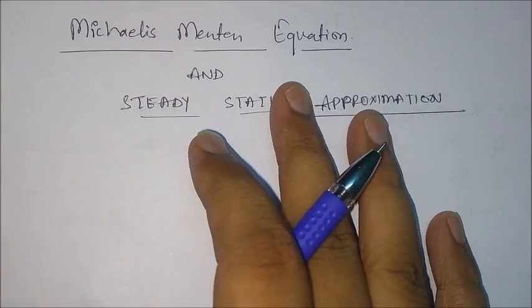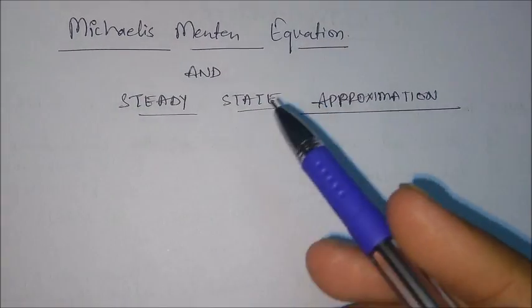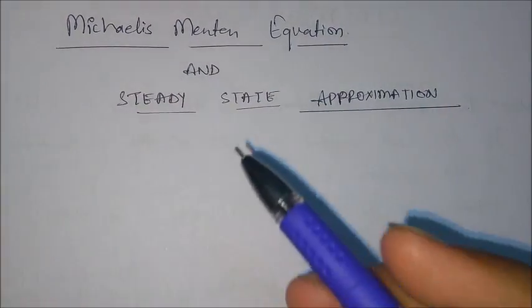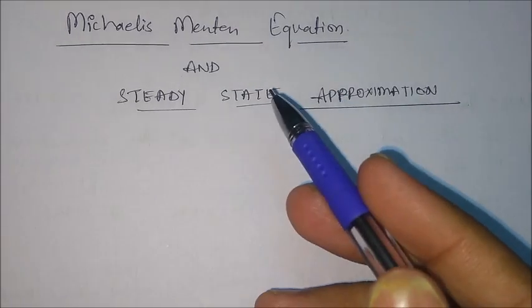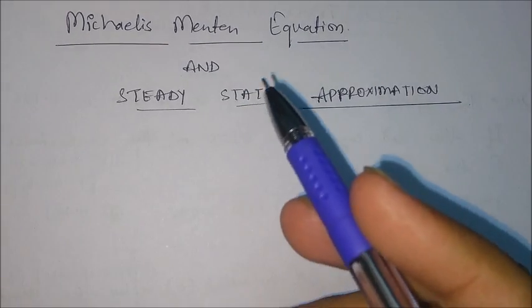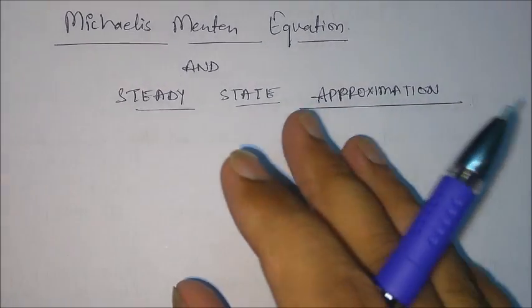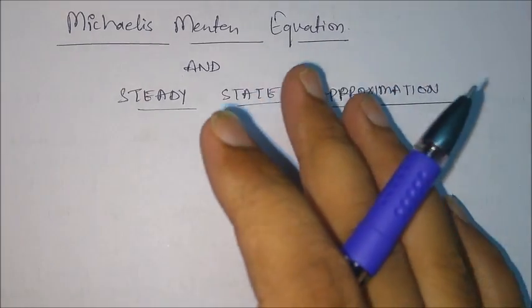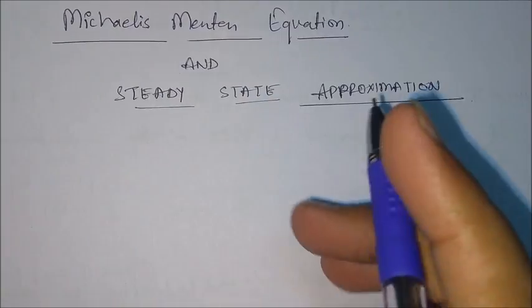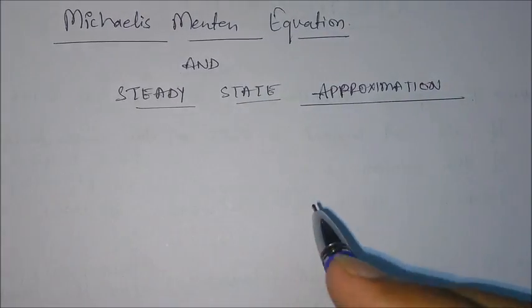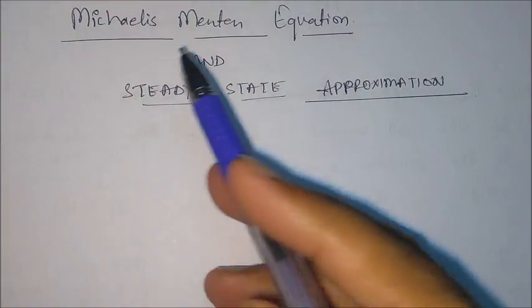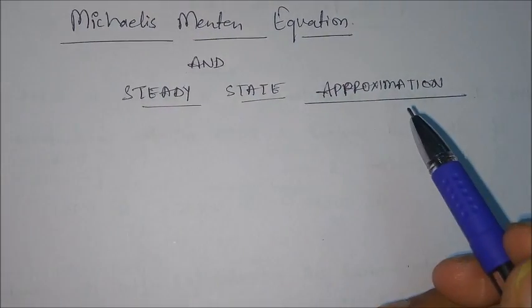I have taken this topic because some of you have asked me to make a video on this, and also I have seen that in the previous 2-3 CSIR examinations, a 4-mark question is fixed from this topic. They have been continuously asking questions from this topic, and it includes a little knowledge of the Michaelis Menten equation and steady state approximation.